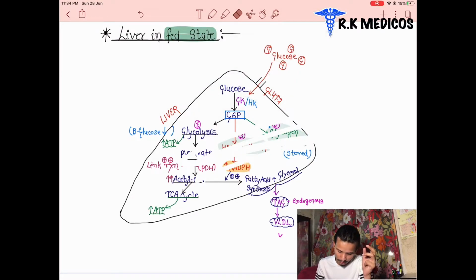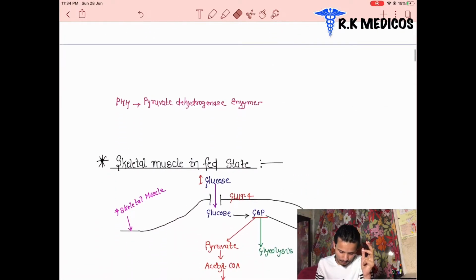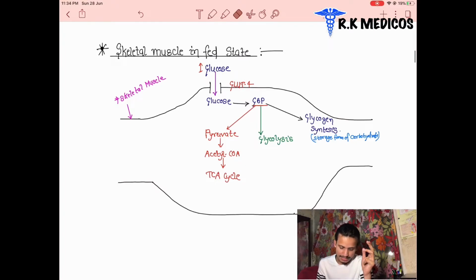These are all the overview. We will discuss everything in detail later. The next point we are going to see is the skeletal muscle. What happens in a skeletal muscle in the fed state? In our peripheral muscles, what happens after taking a meal?